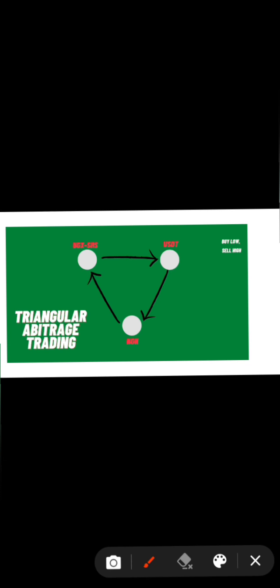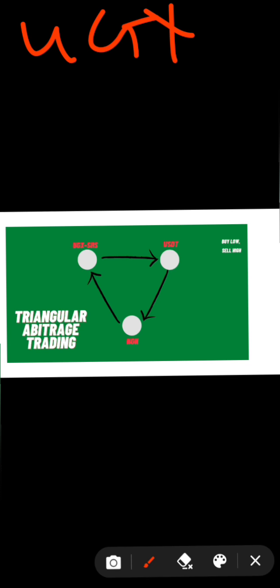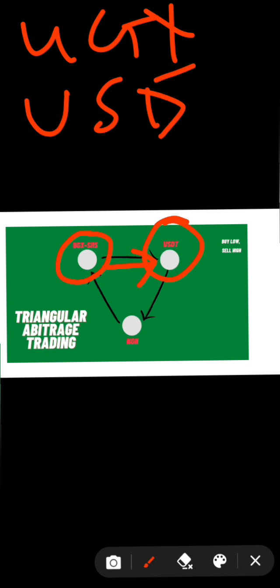So for example, if you check on my triangle right here, you can see for the case of this video, we are going to use UGX. That is my local currency here in Uganda. And with UGX right here, then we will use UGX, my local currency, to buy USDT, right? So we will use UGX and buy USDT on Binance.